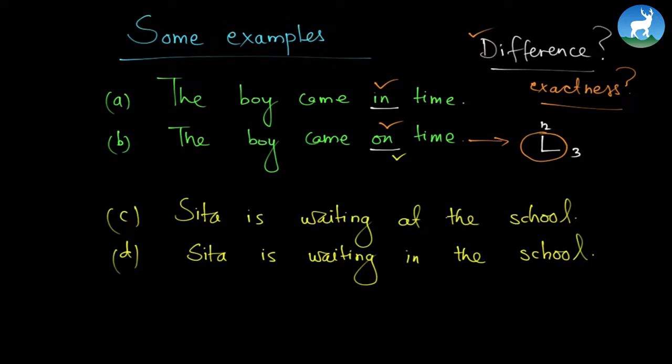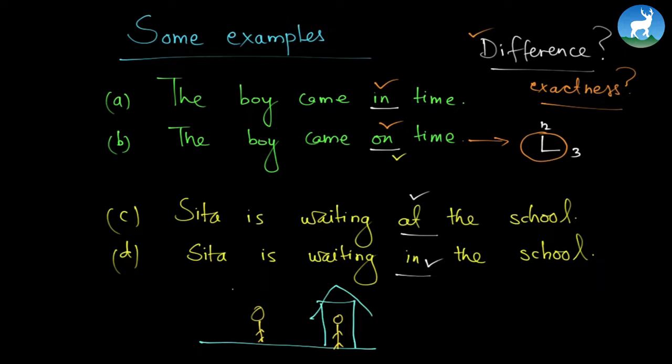Alright, now let's go to another set of examples. We have something like this. Sita is waiting at the school. Sita is waiting in the school. We have the first word at and the second word in. Can you find out the differences? Let us suppose this building is the school. And let's draw Sita as the stick woman. Let's be gender conscious. Alright, which one is at and which one is in?